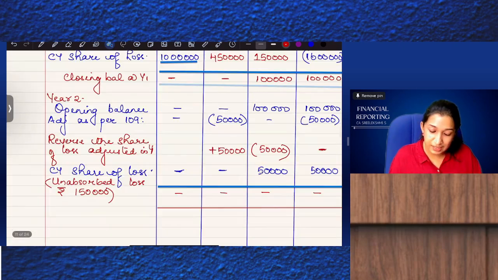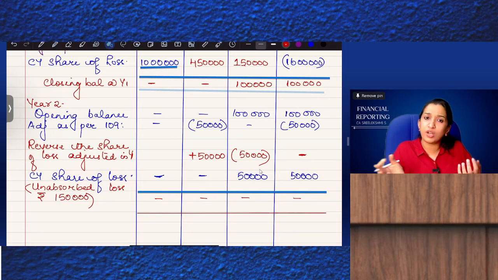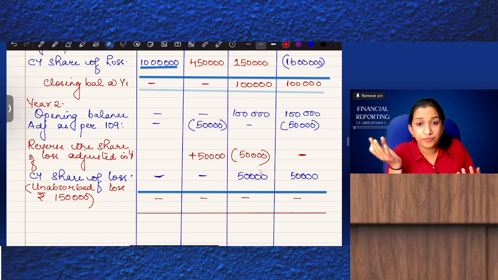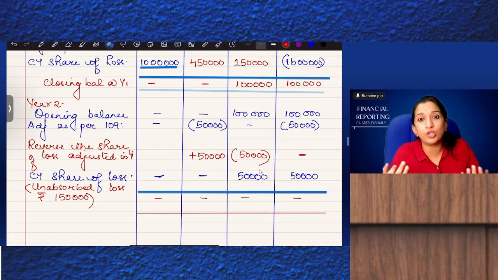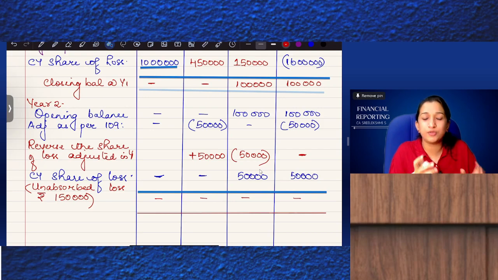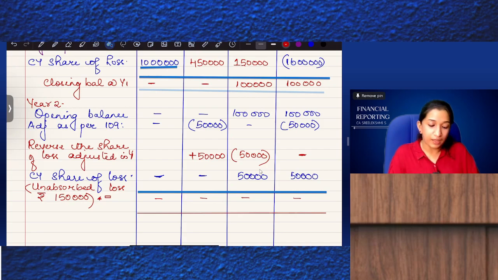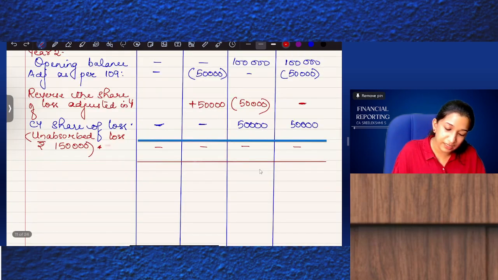Closing balance is nil. So I reverse the loss already adjusted to preference shares, and there is balance in loan, therefore I adjusted against loan. What if there is no balance in loan? Then that too will remain as unabsorbed. That's it. So there can be unabsorbed losses, 1,50,000. Okay. Now what is happening? Year 3.